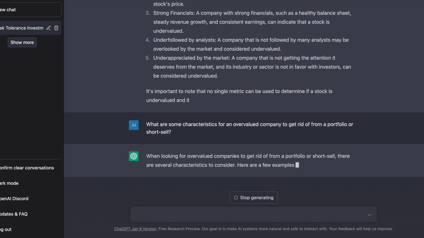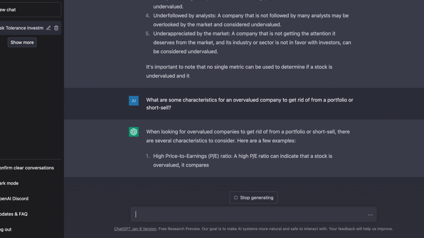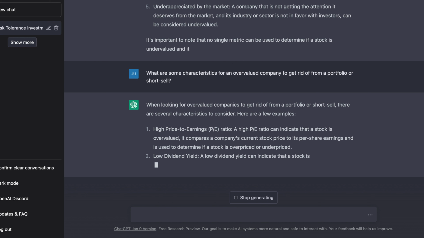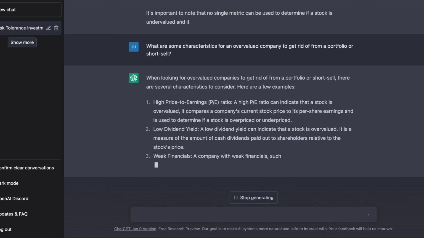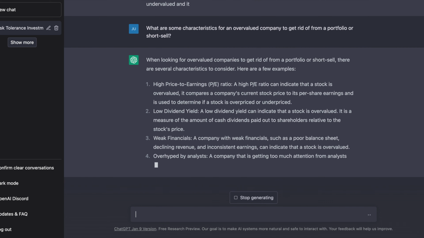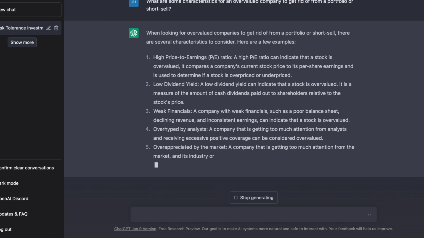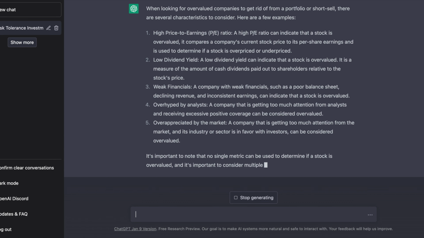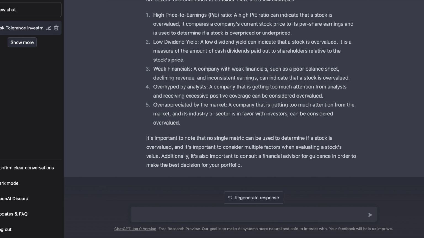Again, we just get a similar answer here. It says if we want to get rid of it or short sell it, we should look for a high PE ratio, since this indicates that it's overvalued. The second is a low dividend yield, which is more or less the opposite of what it was before for the value stocks, and it means that the stock is overvalued here. Weak financials can also indicate that it is doing poorly and is overvalued for its intrinsic value. If it's overhyped by analysts or overappreciated by the market, these are also telltale signs that it is an overvalued stock. And again, it tells us to reference a financial advisor if we want to deal with that.